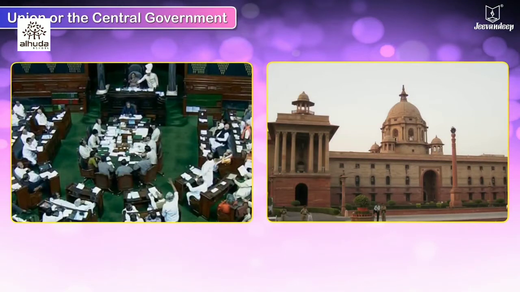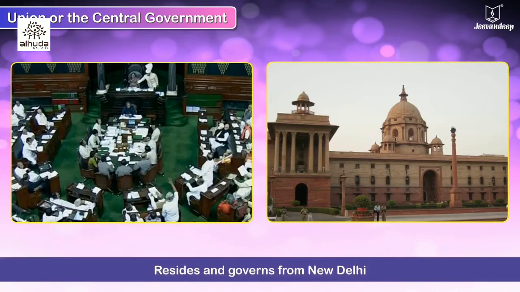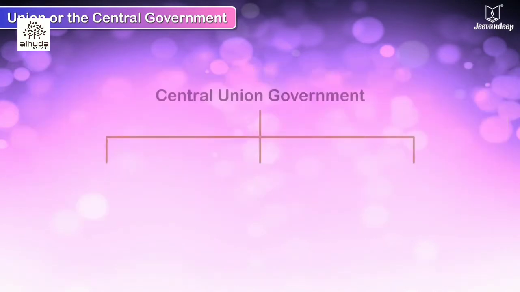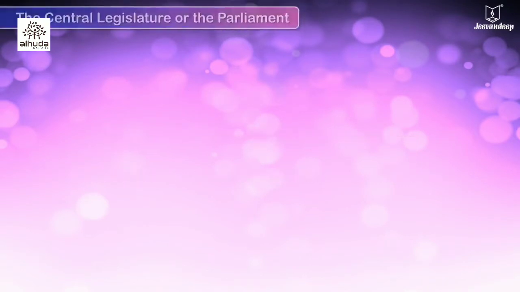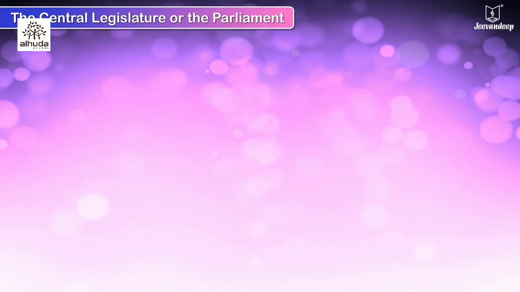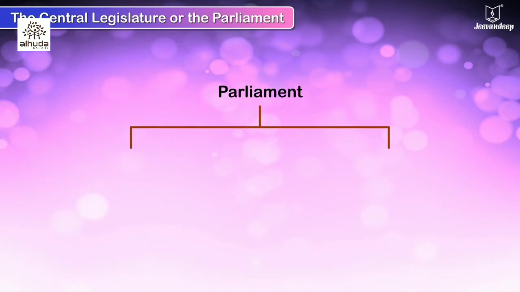Union or the central government. The central or the union government resides and governs from New Delhi, the capital of the country. It has 3 branches: the central legislature, the central executive, and the judiciary. The central legislature or the parliament. The parliament consists of 2 houses, Rajya Sabha and Lok Sabha.